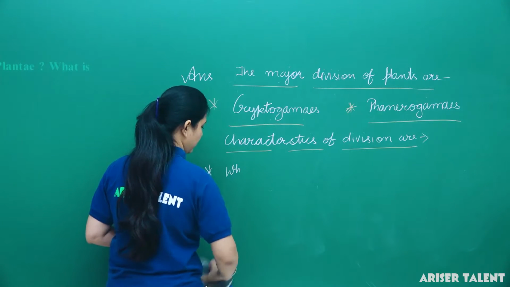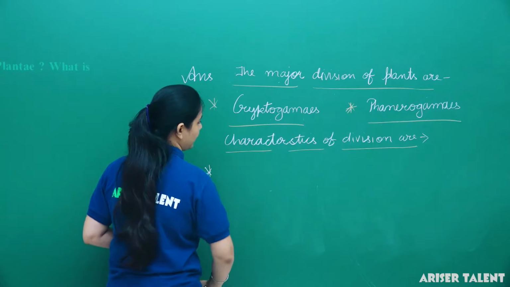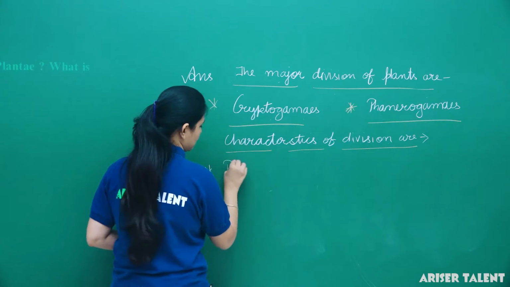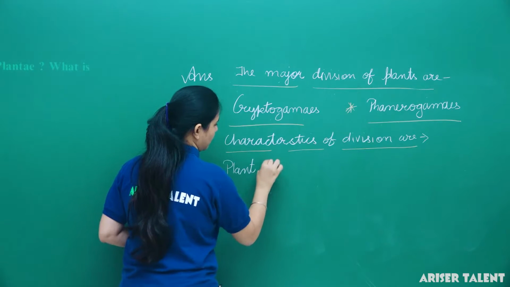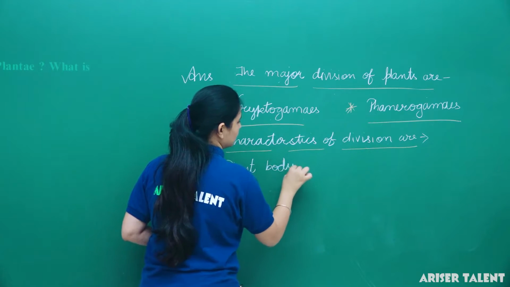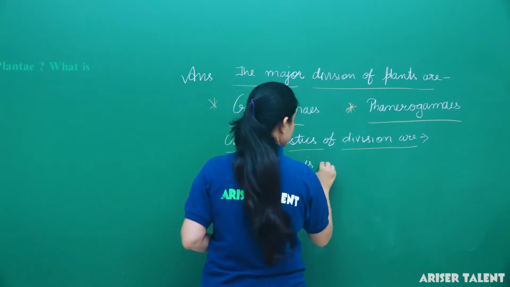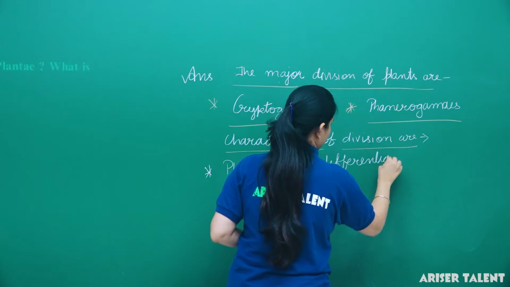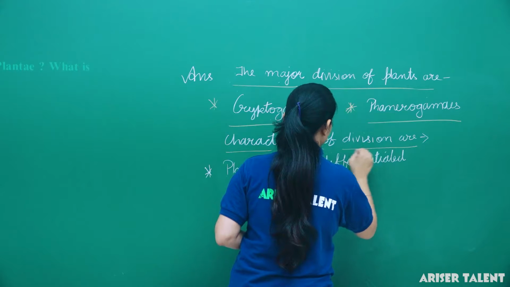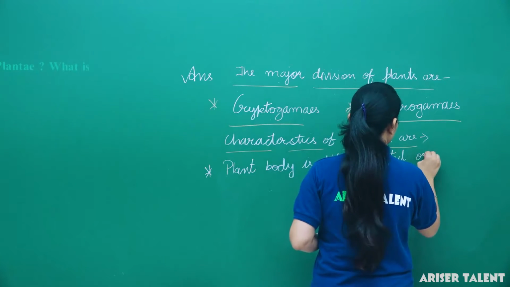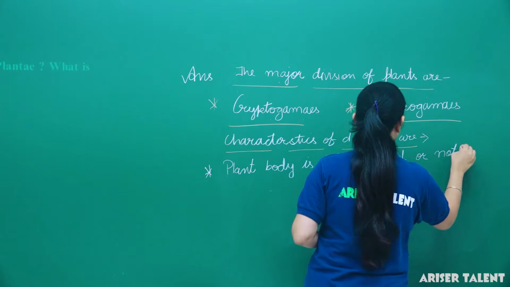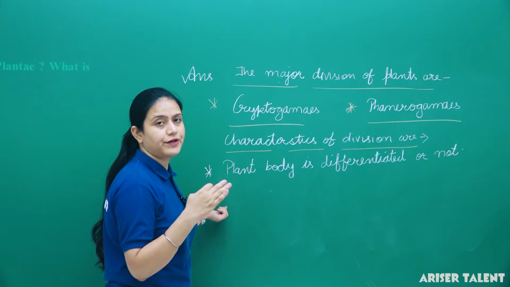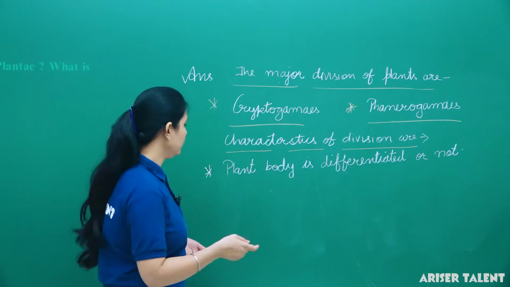First feature is whether the plant body is differentiated into stem, leaves or root or not.